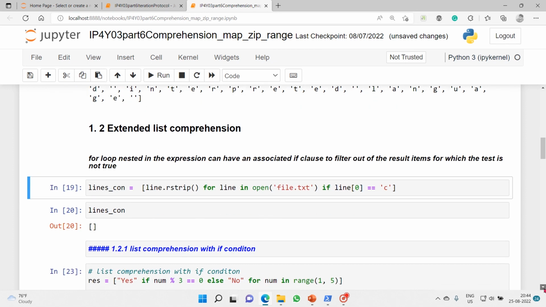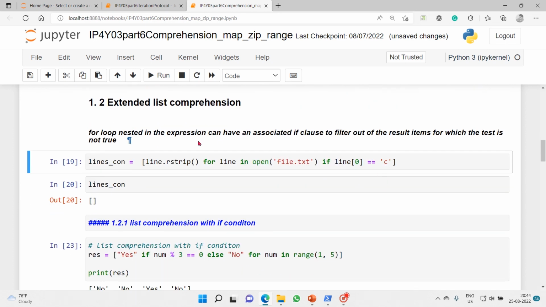So this is what we want from this. As this is extended, we can add if. We can also add else. But for now, we will merge our list comprehension with the if condition.